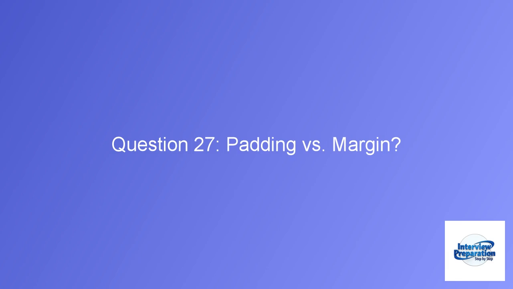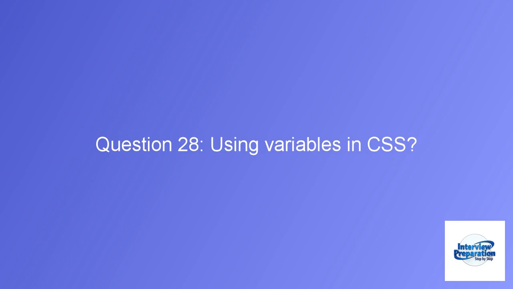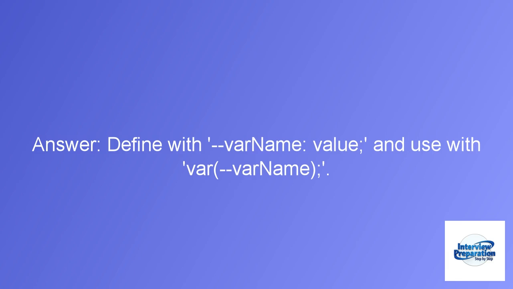Question 27. Padding versus margin. Answer: padding is inside the border, margin is outside the border. Question 28. Using variables in CSS. Answer: define with --name: value, and use with var(--name).